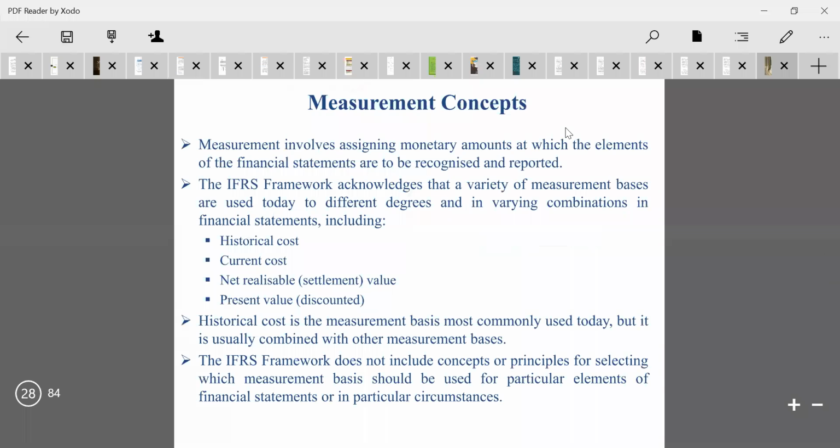ಒಂದು ಫಿನಾನ್ಷಿಯಲ್ ರಿಪೋರ್ಟ್ಸ್ ಅಲ್ಲಿ ನಾವು ರೆಕಗ್ನೈಸ್ ಮಾಡ್ಬೇಕಾದ್ರೆ ಅವನ್ನ ನಾವು ಮಾನಿಟರಿ ವ್ಯಾಲ್ಯೂನ ರೆಕಗ್ನೈಸ್ ಮಾಡ್ಬೇಕು. ಅದನ್ನೇ ಇಲ್ಲಿ ಹೇಳೋದು ನೋಡಿ, measurement involves assigning a monetary amount at which the elements of financial statements are to be recognized and reported. This is the major thing, that is, assigning of the monetary amount. Assigning of monetary amount means we have to assign certain amounts with respect to either elements of assets or elements of liability.